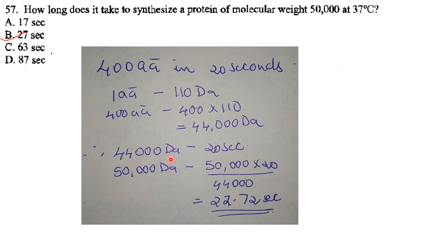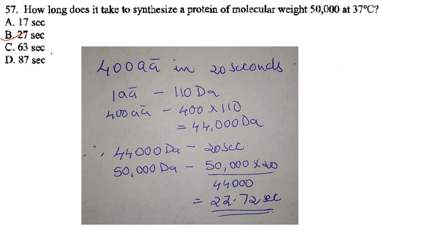So 44,000 Daltons in 20 seconds. They have asked for a molecular weight of 50,000. So 50,000 Daltons takes 50,000 times 20 divided by 44,000. So that will be 22.72 seconds. That is approximately equal to option B, that is 37 seconds.